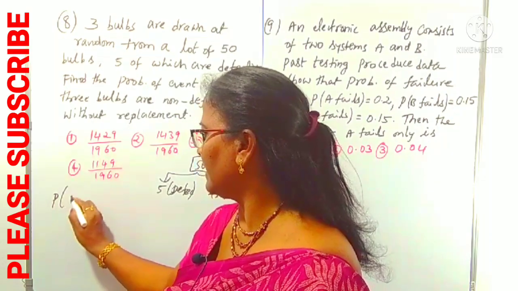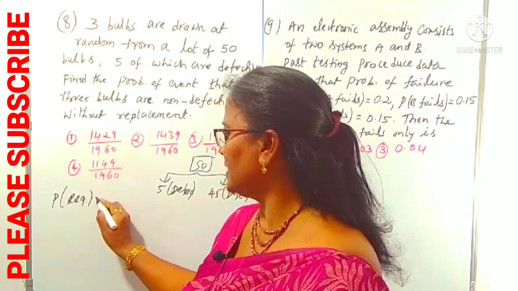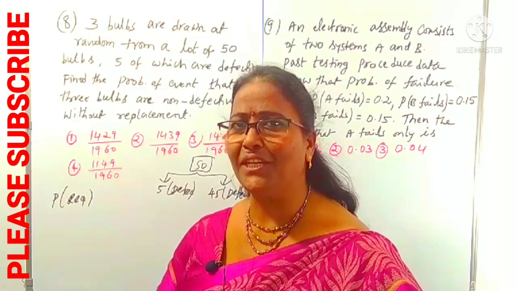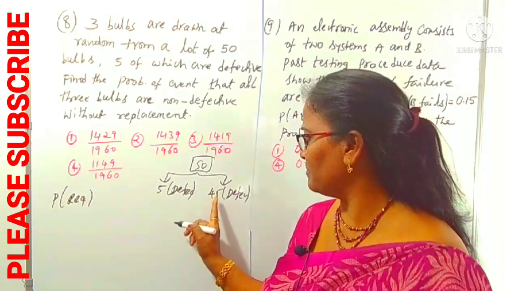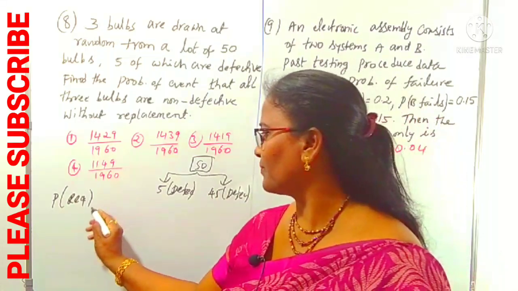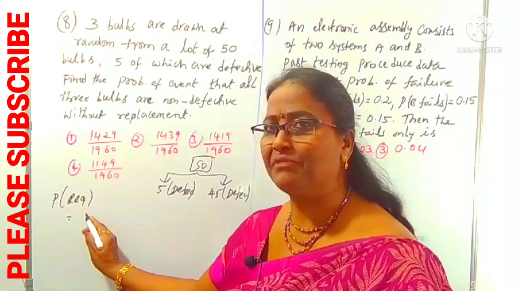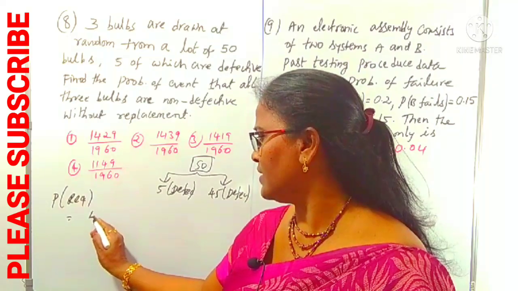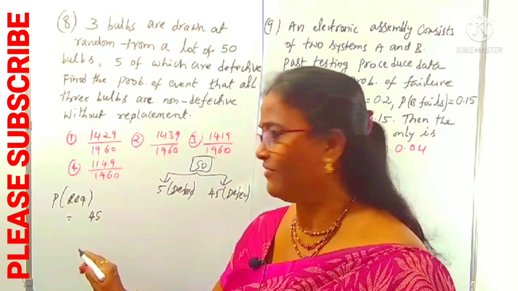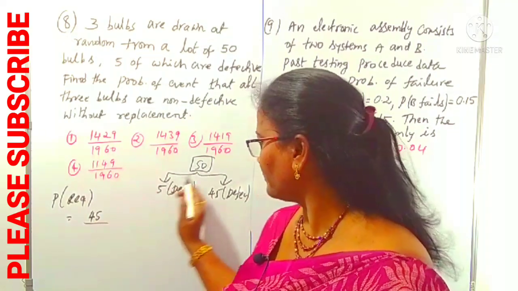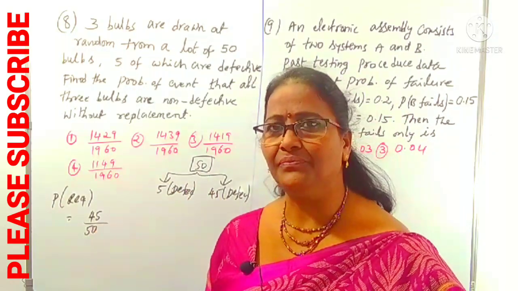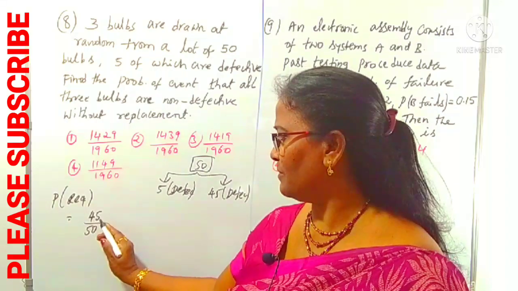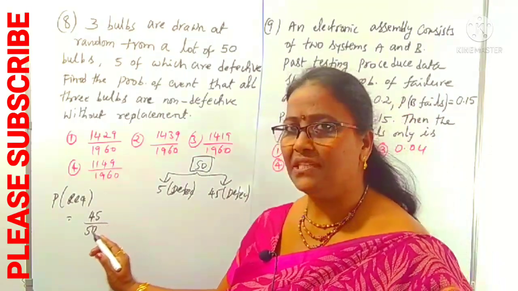Simply, the probability requirement is choosing 3 bulbs one by one, not replacing, and that too from the non-defective. Means from the 45 you have to choose the first bulb. You can choose one bulb from the 45, that is 45 C1, out of 50 bulbs, which is 50 C1. One bulb is chosen from the 45 non-defective, and it's not replaced.